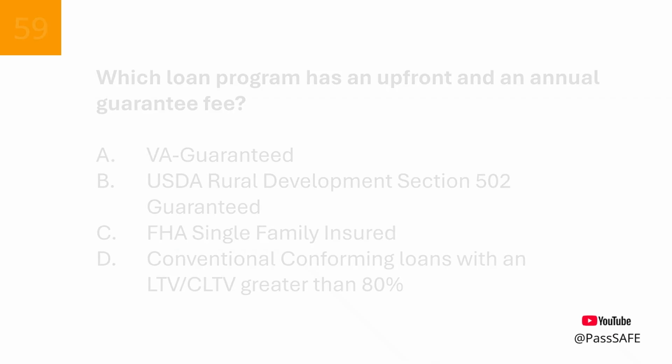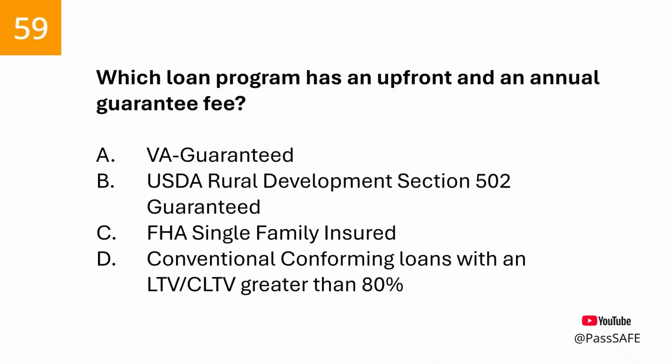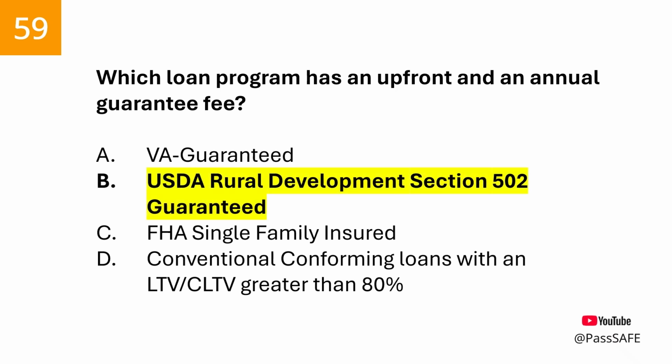Question 59. Which loan program has an upfront and an annual guarantee fee? The correct answer is USDA has an upfront guarantee fee and an annual guarantee fee. Note, a VA guaranteed loan has a one-time fee, paid at closing, but it is called a VA funding fee, and there is no annual fee.